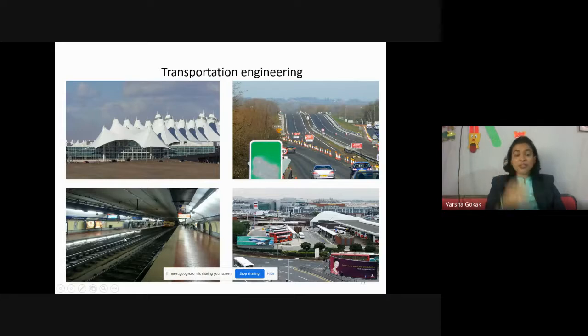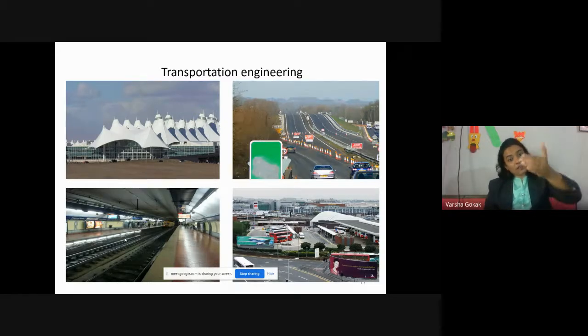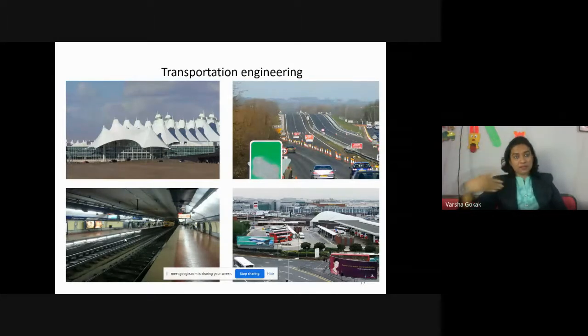Then there are curves. If you have ever traveled in a train and are sitting at the back of the train, the last bogie, the engine is very far in front. When you look through the window, if there is a curve, you can see the entire curve, and the engine can be seen. So that means there is a curve over there. Whenever that curve is there, they do not simply lay it like that. A curve is designed based on the profile of the ground.